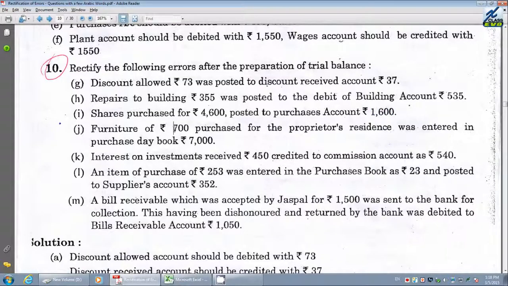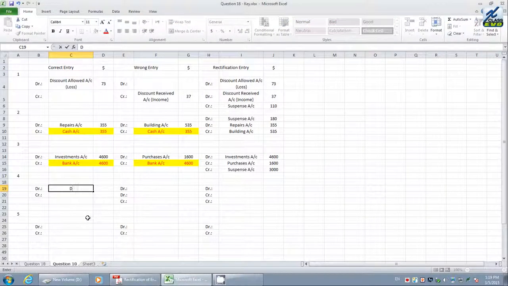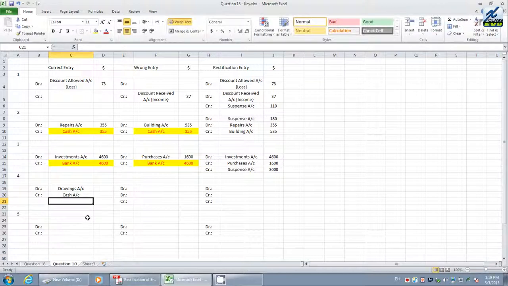Furniture of $700 purchased for the proprietor's residence. Here they have said proprietor. Proprietor means owner. Proprietor's residence was entered in the purchases daybook. Whenever you see anything for the proprietor's personal use, we have to use the word called drawings. Drawings account. You pay cash, means whenever you purchase for cash, we have to pay cash. How much furniture was purchased? 700 they are saying.